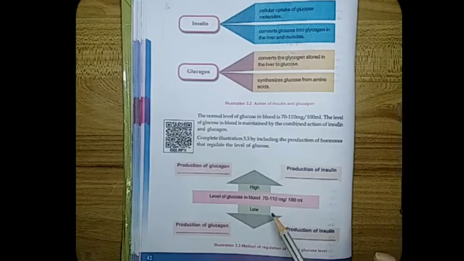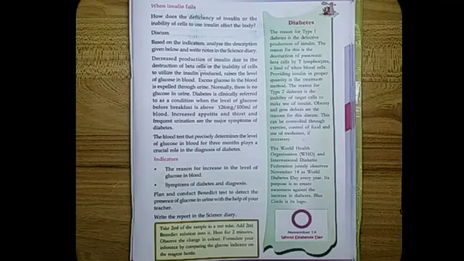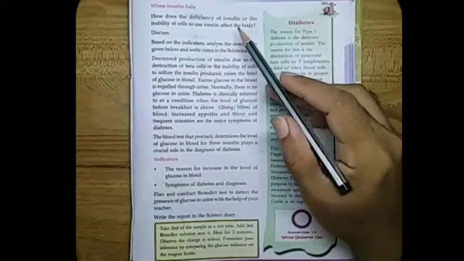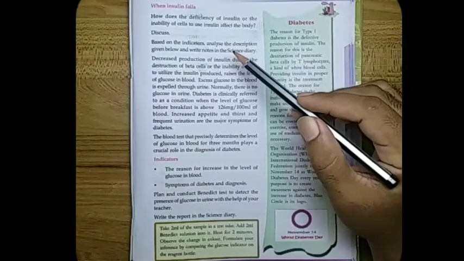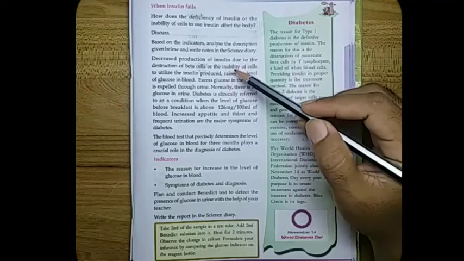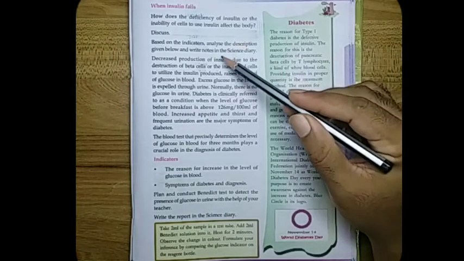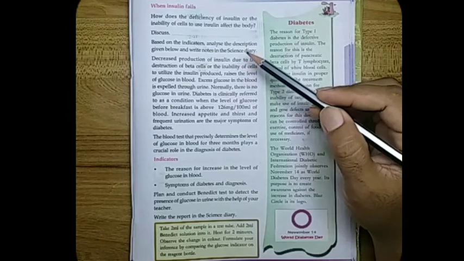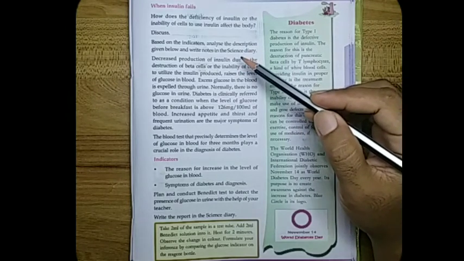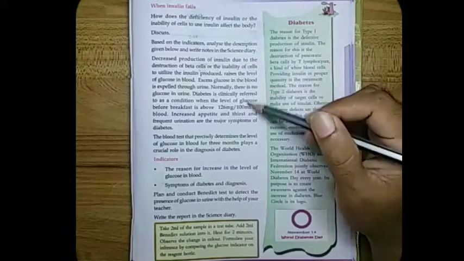When the amount of glucose decreases, more glucagon will be produced to convert glycogen into glucose. The decreased production of insulin and inability of the cells to utilize insulin will lead to a rise in the blood sugar level.